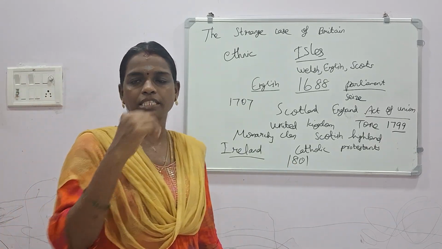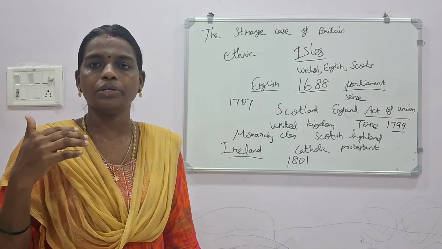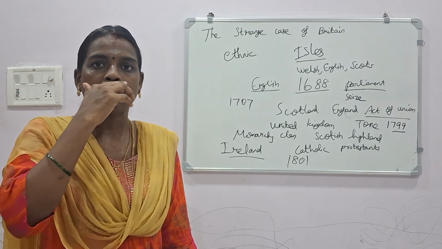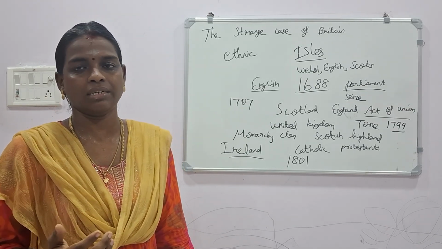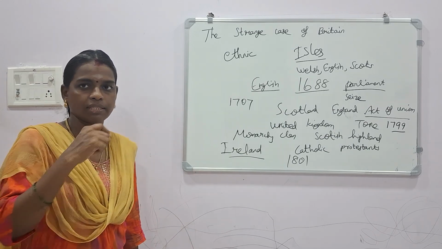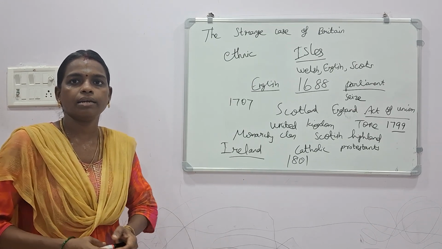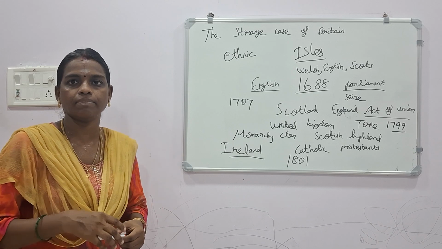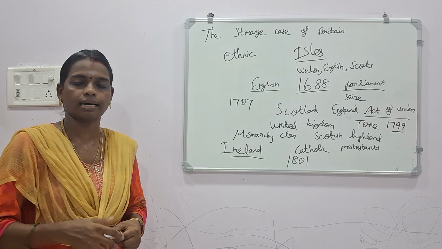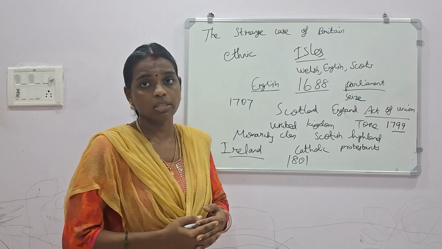Now Ireland became a part and parcel of Britain, and Scotland also became a part and parcel of Britain. So they introduced a new flag, a new national anthem, and many changes which were brought by the British Empire. Their national anthem starts with God Save Our King, and even the national flag, the Jack. All these things were brought under the control of the British Empire.